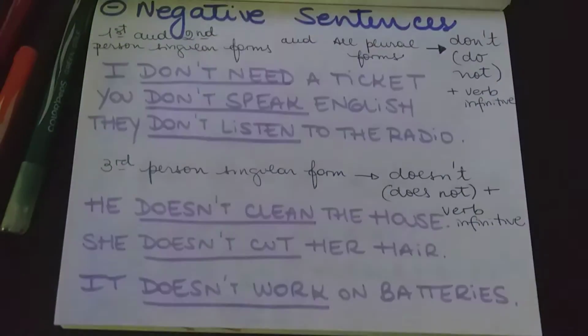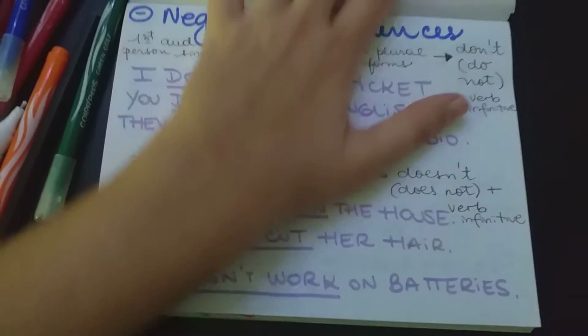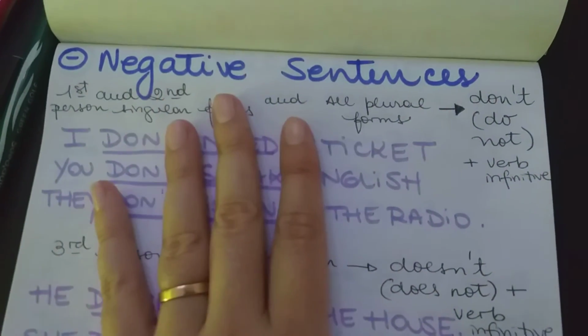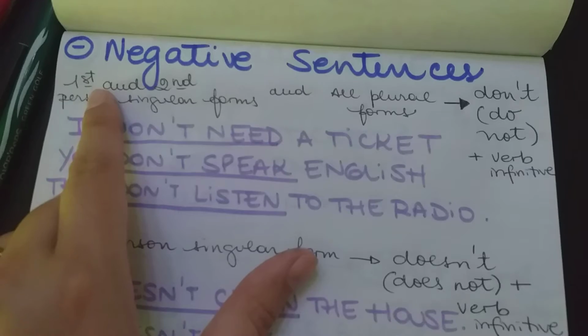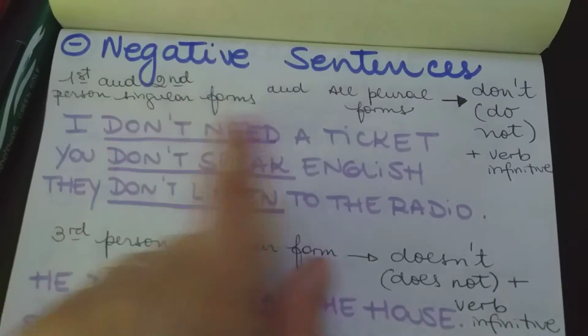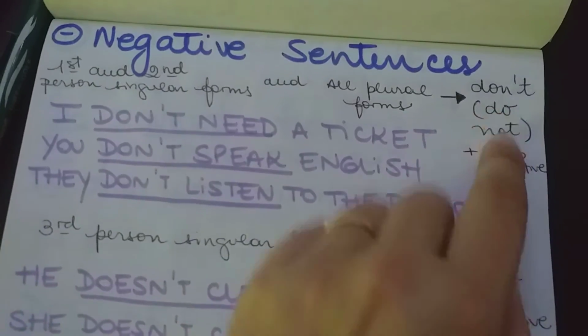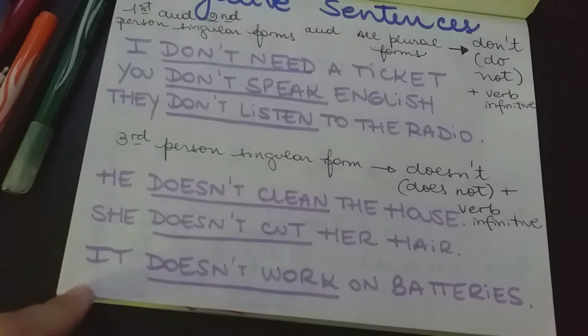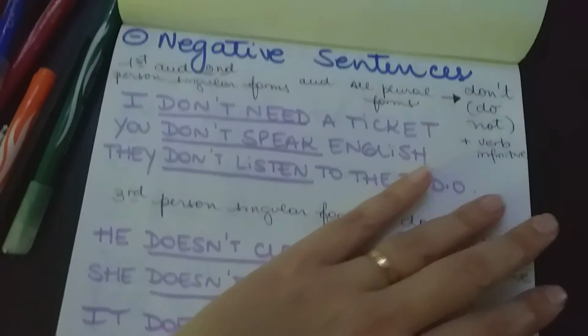Okay? In the negative sentences, we have the same division. For the first and second person, singular or plural forms, we use one thing, and with the third person singular form, he, she, it, we use something different.